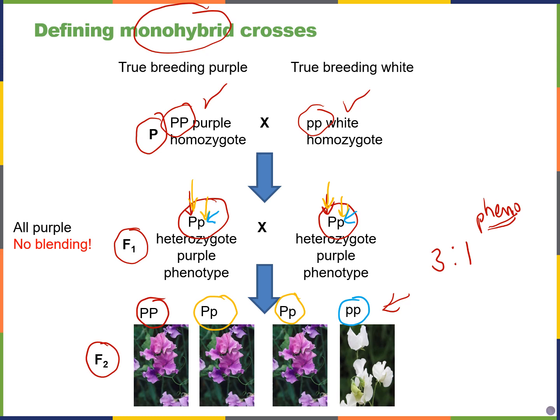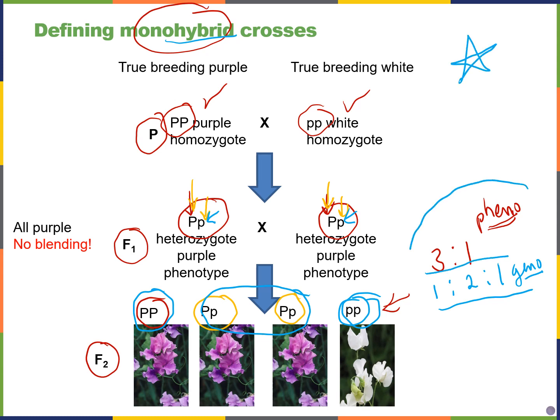So the phenotypic ratio from a monohybrid cross is 3 to 1, but the genotypic ratio is 1 to 2 to 1. That would be the genotypic ratio. You get 1 homozygous dominant, 2 heterozygous individuals, and 1 homozygous recessive. And again, that's the genotypic ratio. That's the phenotypic ratio. And I would like you guys to memorize these ratios for the monohybrid cross.